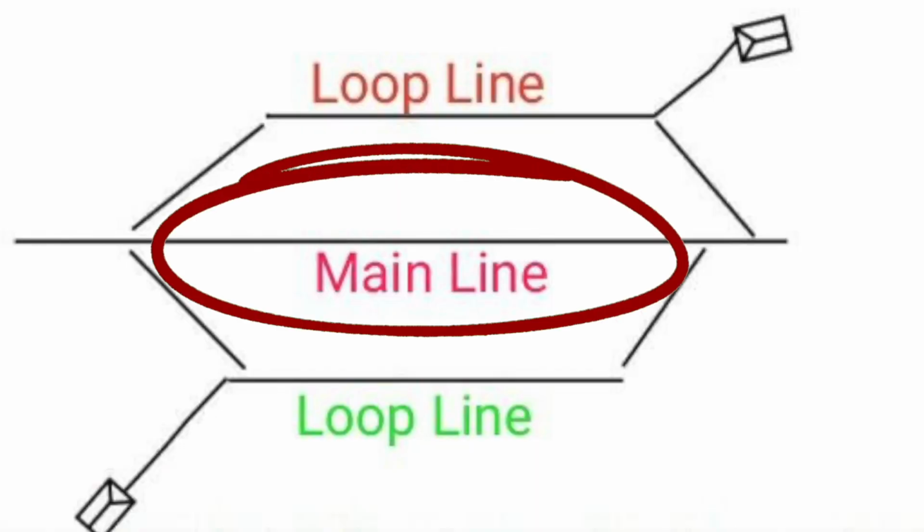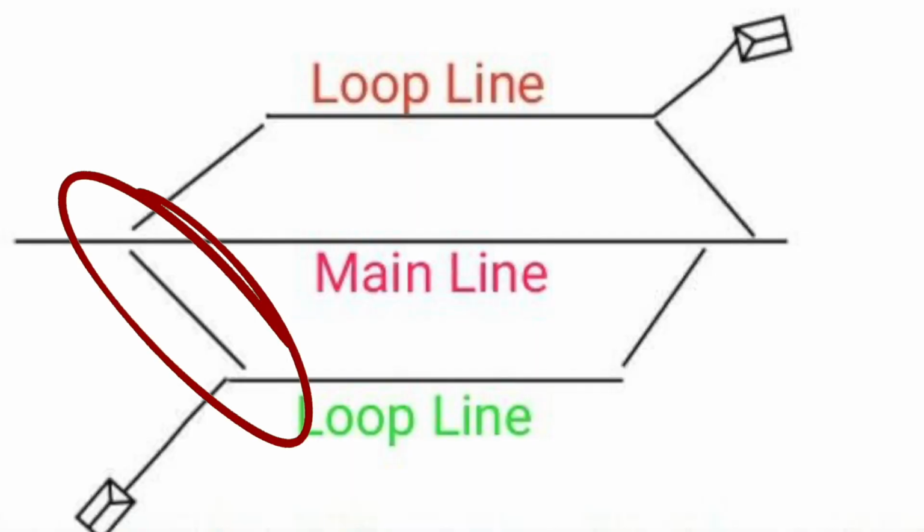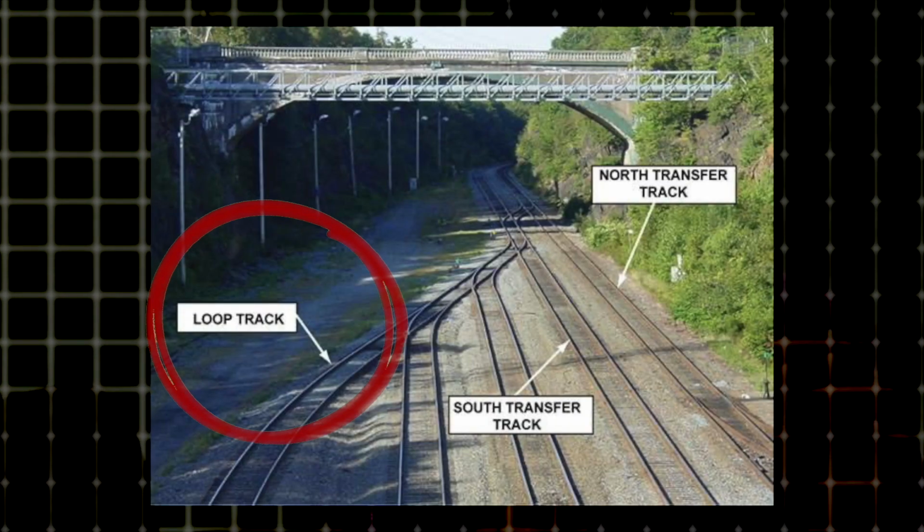Now, before I tell you how this accident occurred, you will have to understand what a main line and a loop line means. The line which goes straight without any diversion is called the main line. When you see a diversion from the main line, that diverging line is called the loop line. Loop lines are used to connect 2 main lines and also used for trains to stop for certain intervals of time. For instance, if an express train has to give way to Rajdhani Express, the express train would wait on a loop line till the Rajdhani Express moves ahead using the main line.